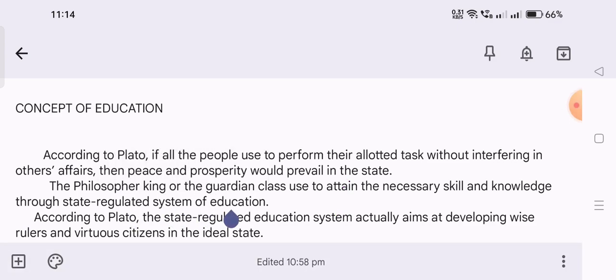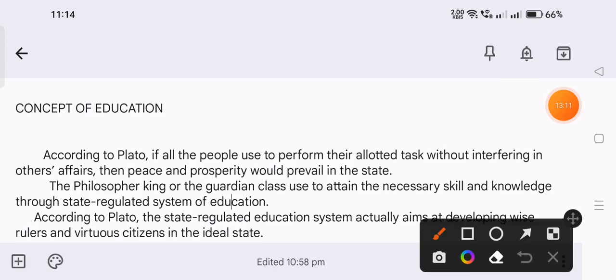The philosopher king of the guardian class attains the necessary skills and knowledge through a state-regulated system of education. How does a philosopher become a ruler? Through education only.